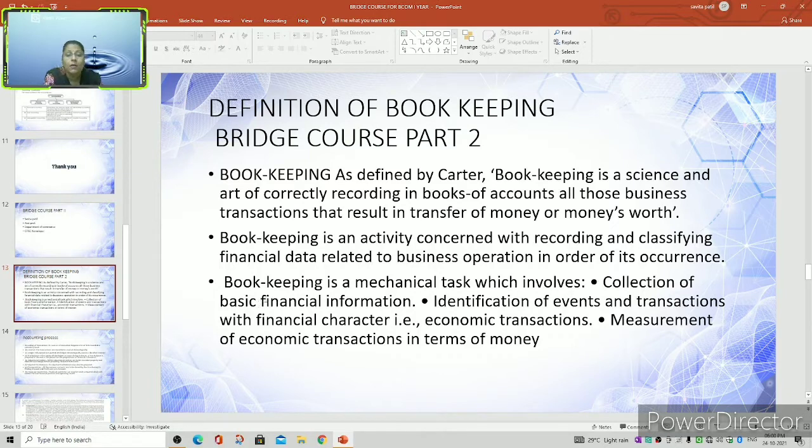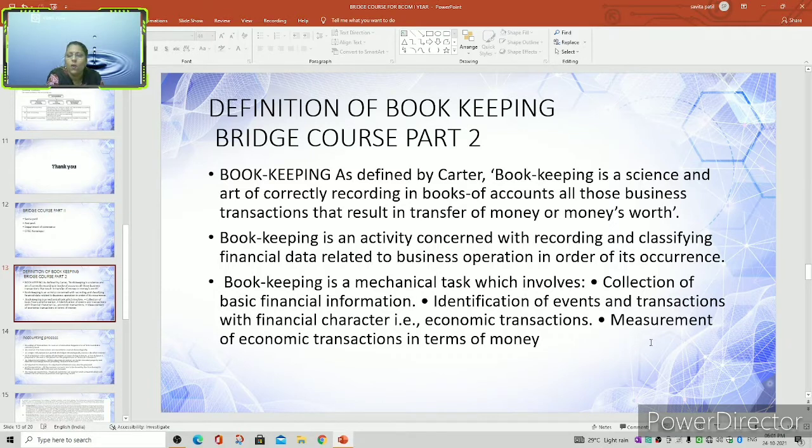Next, let us see. Bookkeeping is a mechanical task which involves collection of basic financial information, identification of events and transactions with financial character, that is economic transactions, and measurement of economic transactions in terms of money. Here we can understand that the first thing is the collection of basic financial information, the information related to finance that we have to collect. That's the first one.